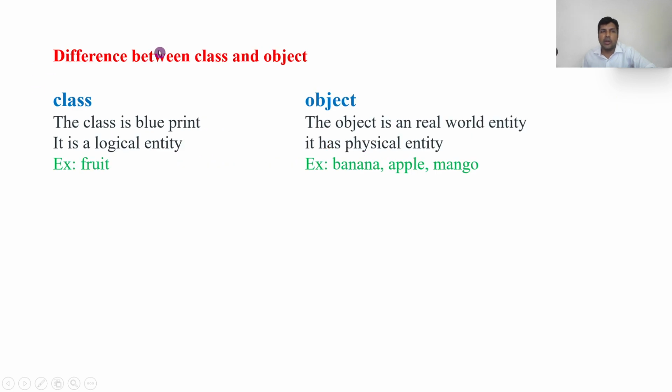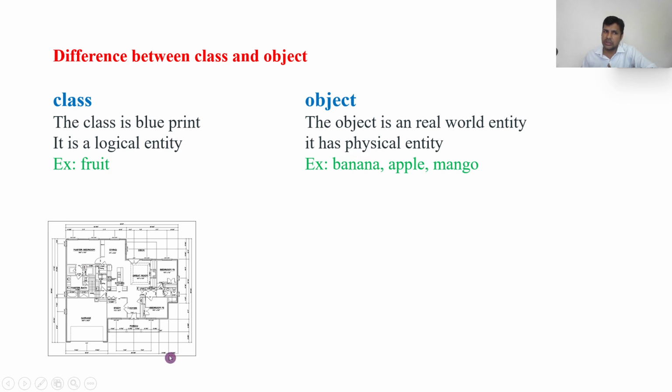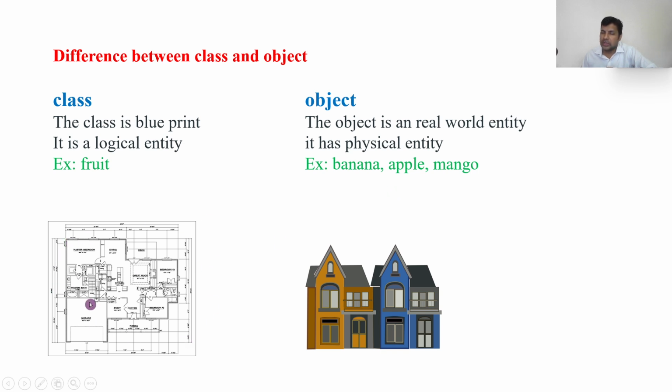Okay, right. Now let us see the difference between a class and an object. A class is a blueprint and an object is a real world entity. A class is a logical entity and an object is a physical entity. That means an object exists in reality. For example, if I say fruit, it's a class. If I say banana, apple, mango, they are called objects because they exist physically, right? So you can see a blueprint is a class and a constructed building is called an object. An object is a real world entity which physically exists, and you can say it is an example.